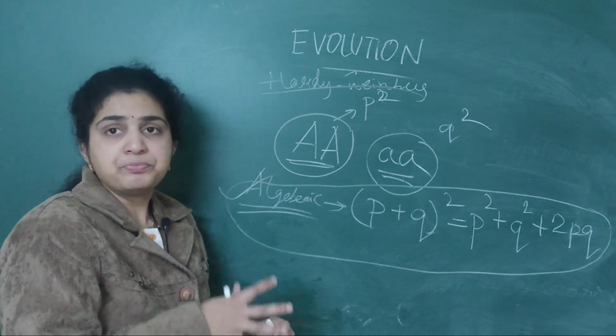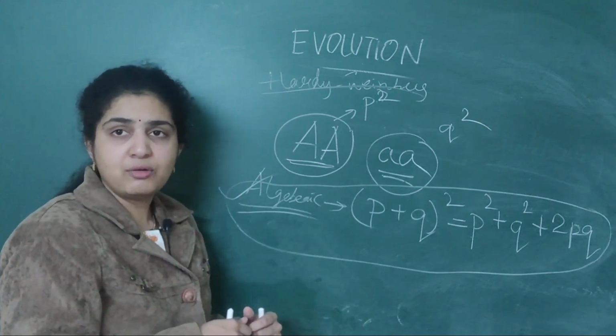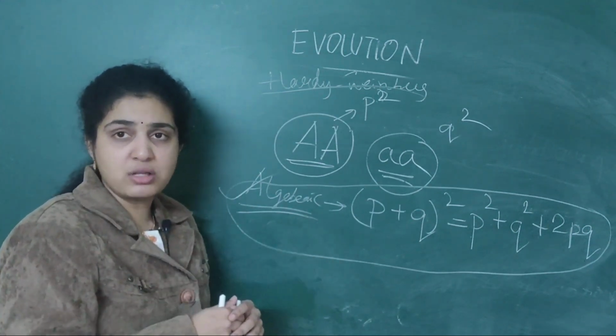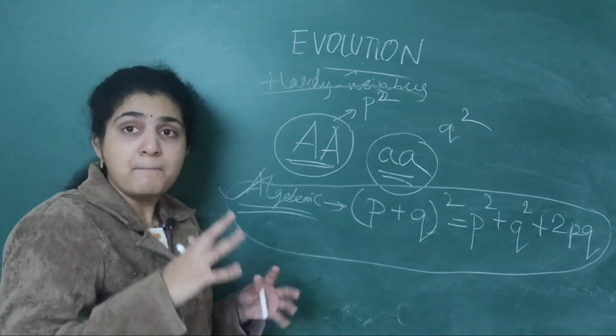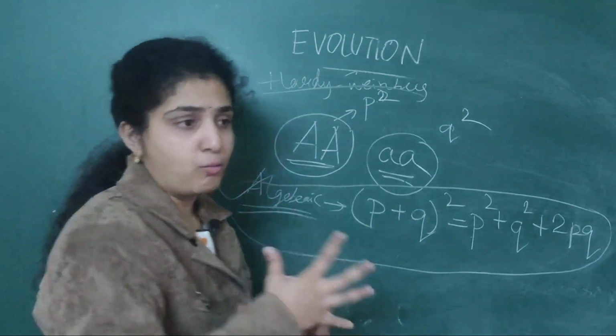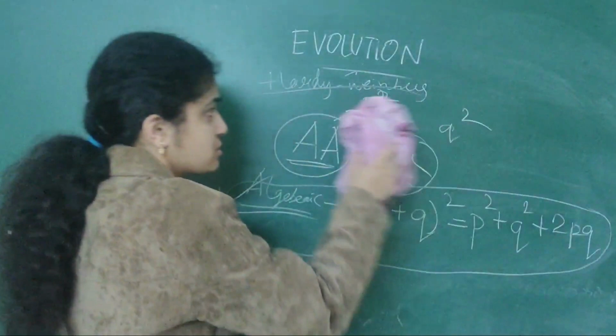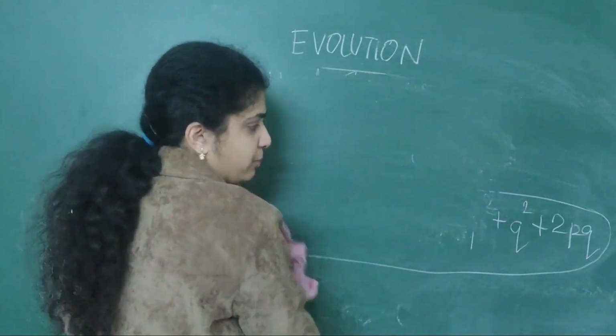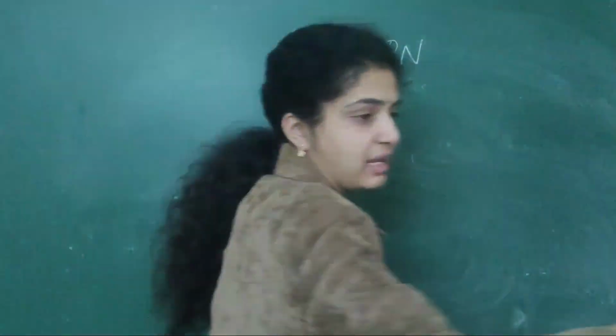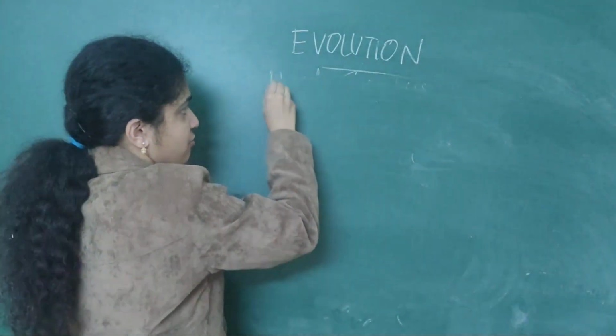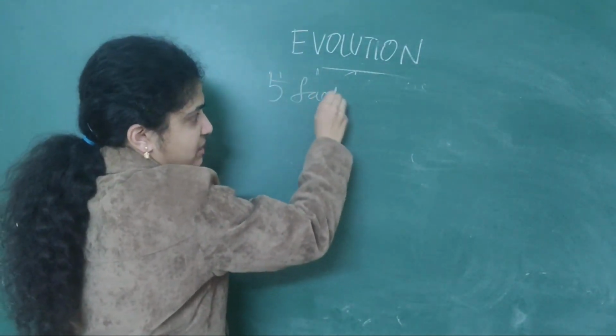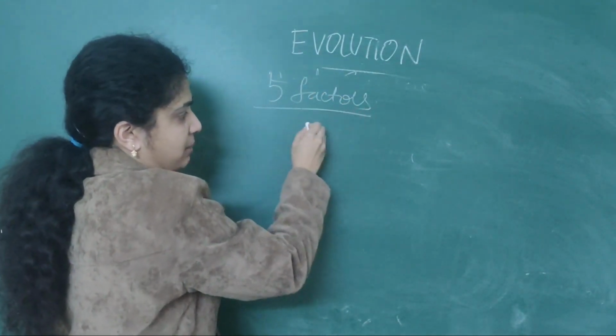Next, in this Hardy-Weinberg equilibrium, normally it should remain constant, but some factors may vary from one individual to another. So how will it vary in a population? There are five factors which influence the Hardy-Weinberg equilibrium.